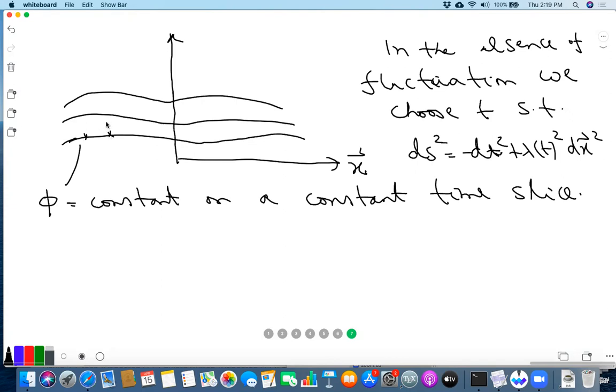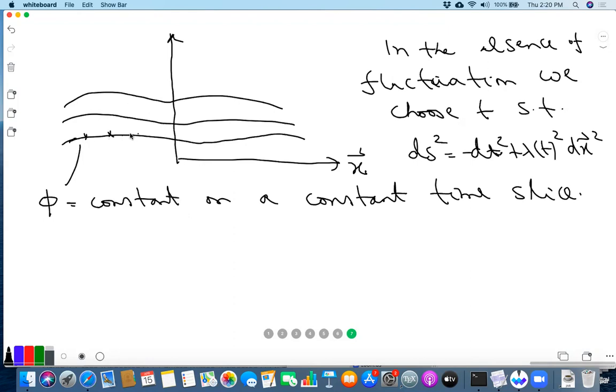Since phi is a function of time, if there is a small difference between phi here and phi here, you can compensate for it by simply defining time in a different way in this region. And similarly for here, here, and so on. So that's the meaning of setting phi tilde equal to 0: you just choose your time slice in a certain way, so that phi by definition remains constant on the time slice.